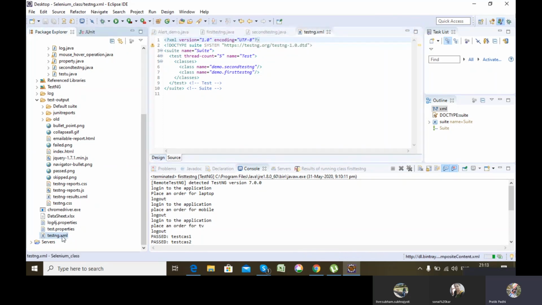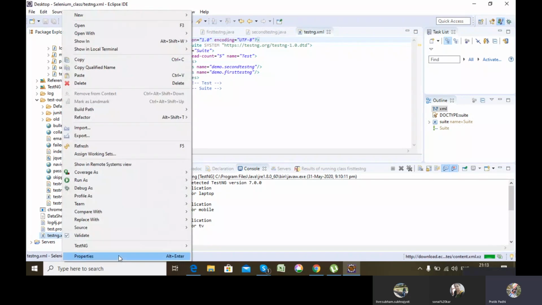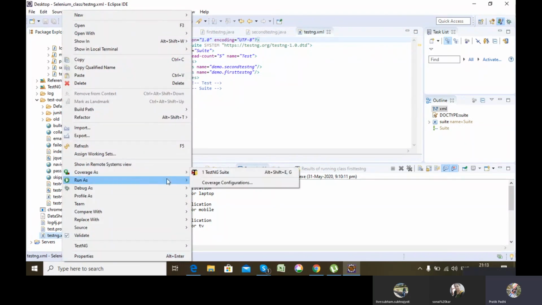So to run the batch, what I need to do is right click, run as. Now see, the TestNG Suite option is present, TestNG Suite instead of TestNG Test, because this particular file is a TestNG suite. So if I run it, both the files whose information is present inside the suite will get executed simultaneously. Now let's run it. Let's see.